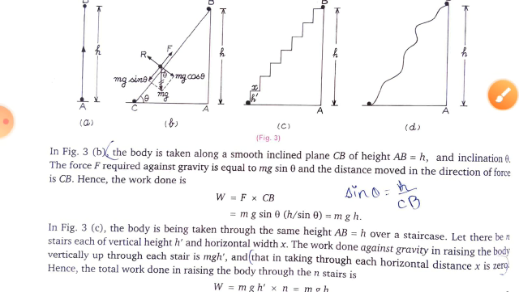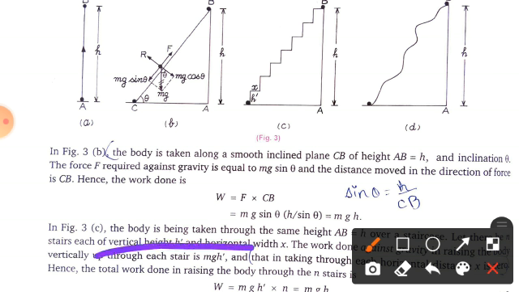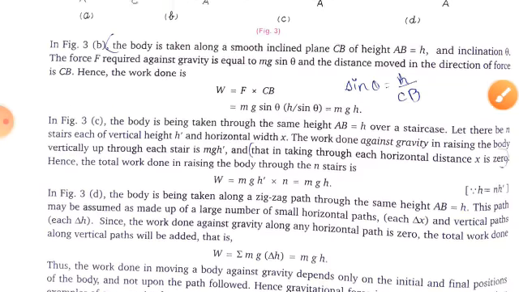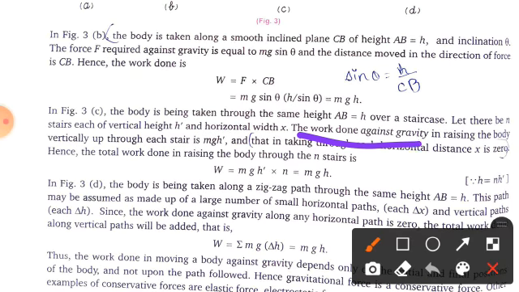Clear? Over a staircase. Now we divide it into multiple staircases. So let there be n staircases of vertical height h dash and horizontal width, where one staircase is of width small x, as you can see from this figure, and the height of one staircase we are considering as h dash. So the work done against gravity in raising the body vertically up each staircase is how much? mg h dash.